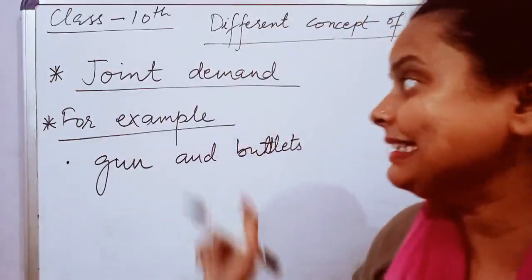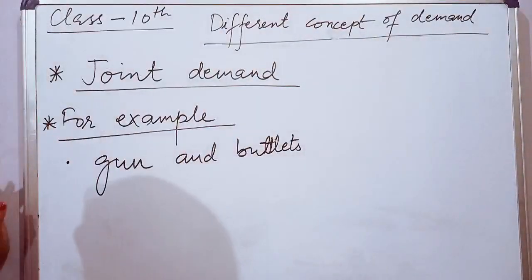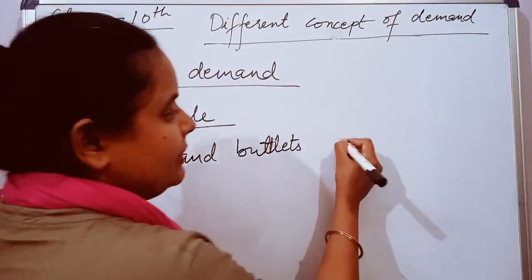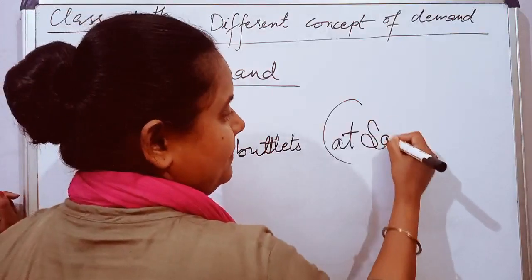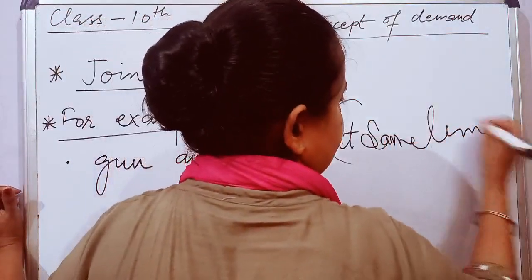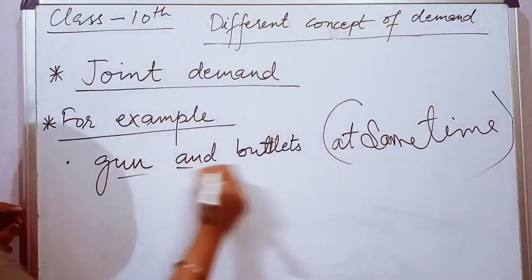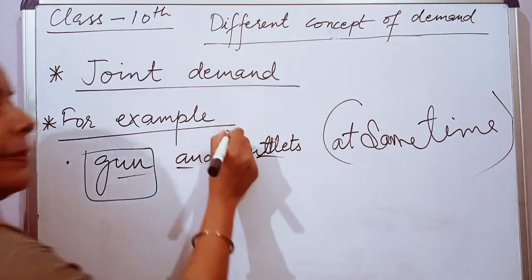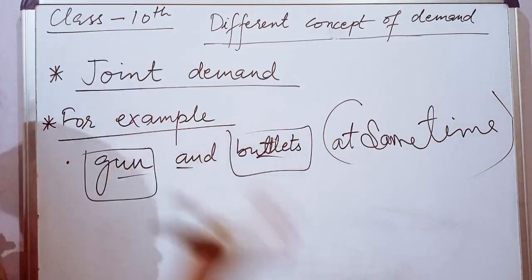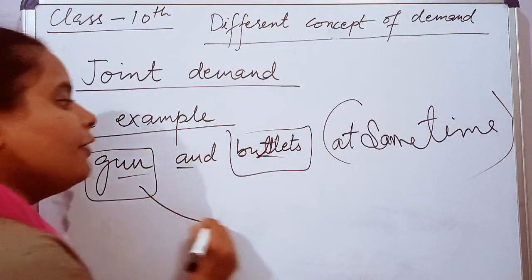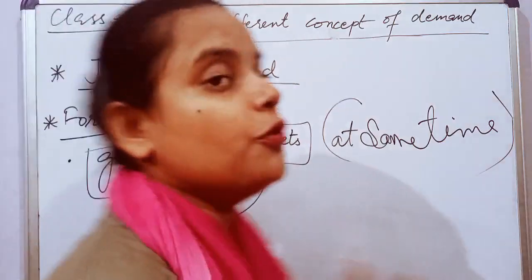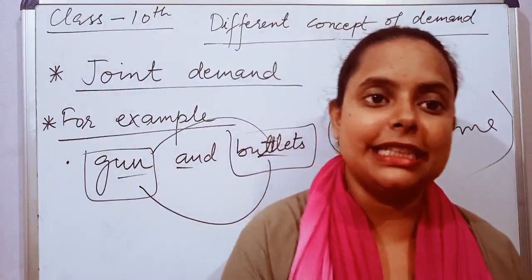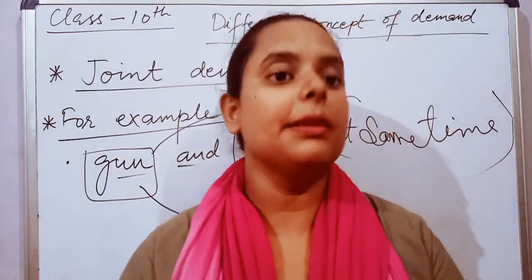The next is joint demand. Joint demand means the demand for two commodities at the same time. See, gun and bullets. When you go to purchase a gun, you will be purchasing the bullets at the same time. So the demand for gun and bullets, commodities which are used together, jointly, is known as joint demand.